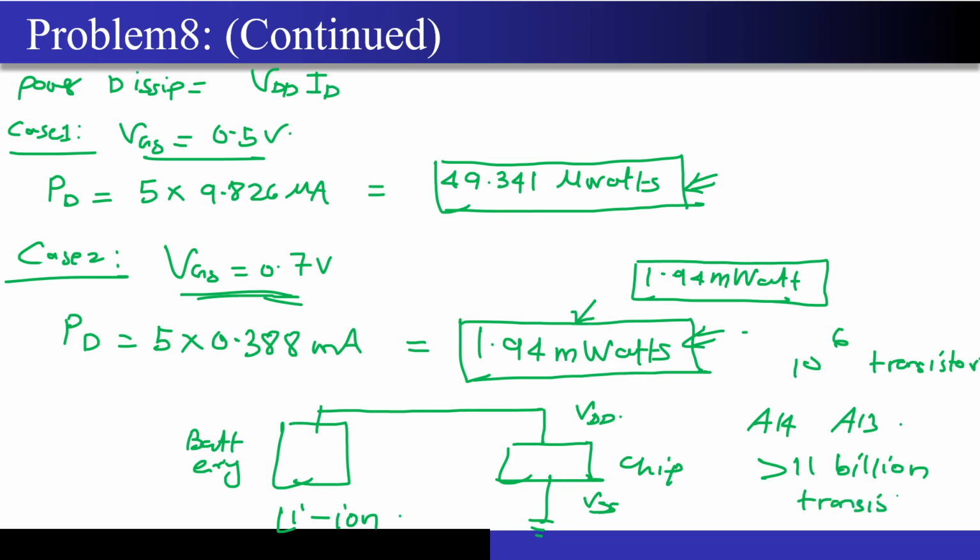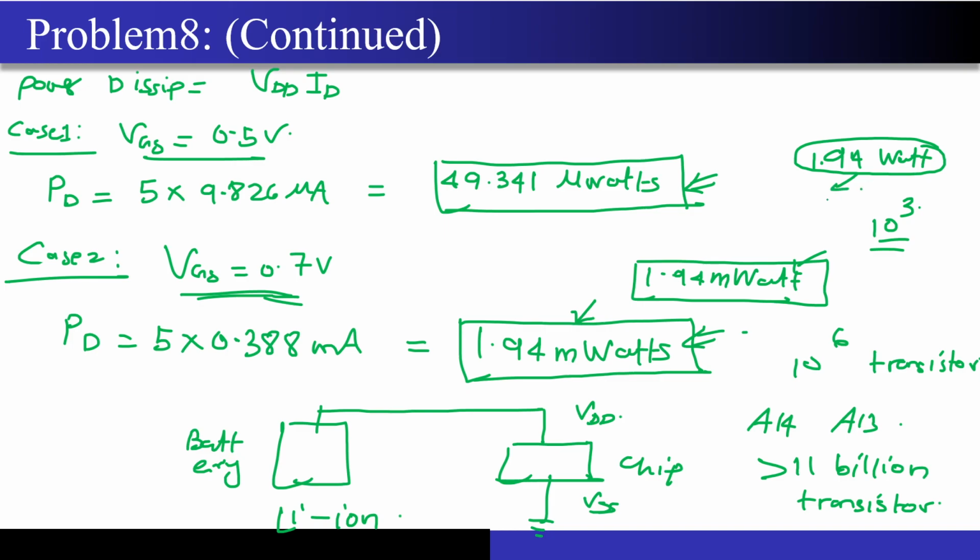It will easily have more than 11 billion transistors. Now if I multiply this factor by maybe 10 to the power 3, can you see the harsh consequence that this chip will give to your mobile? It will just consume around 1.94 watt of power. It is not doing any operation. We are just in the subthreshold region.